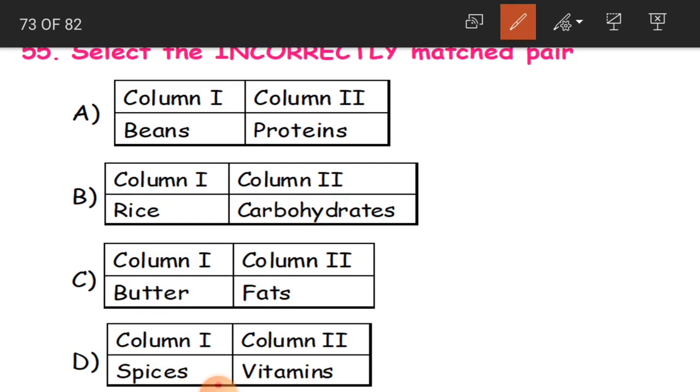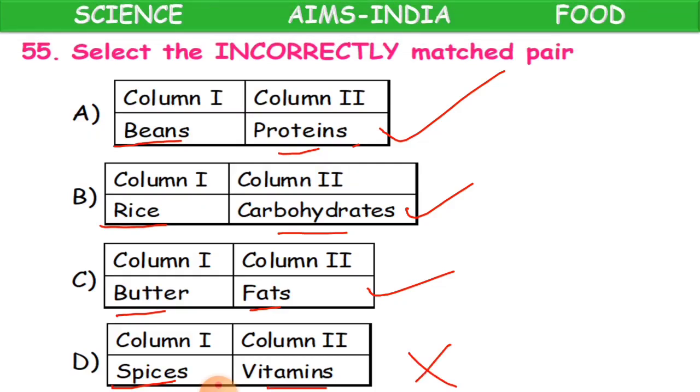So we have to match. Beans, proteins, this is correct. Rice, carbohydrates, correct. Butter, fats, correct. Spices, vitamins, wrong. And what is our question? Incorrectly matched pair. So that is why D will be our answer.